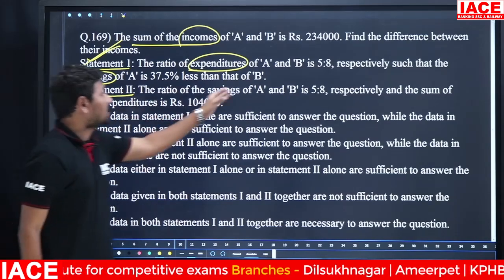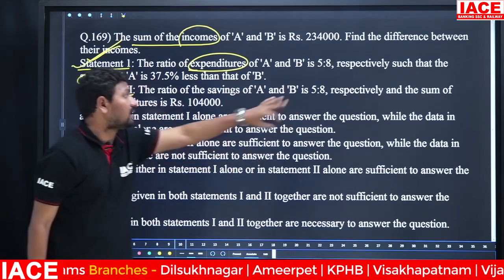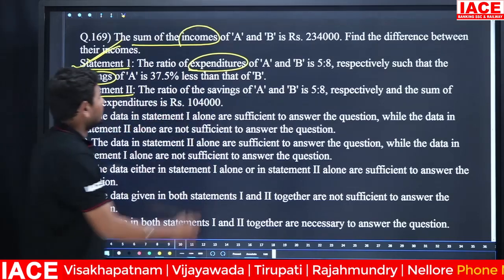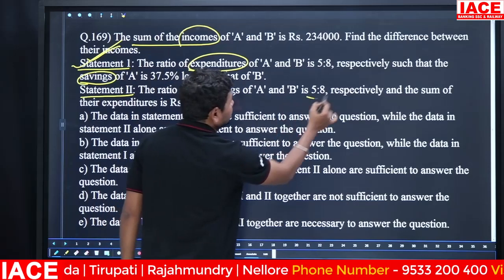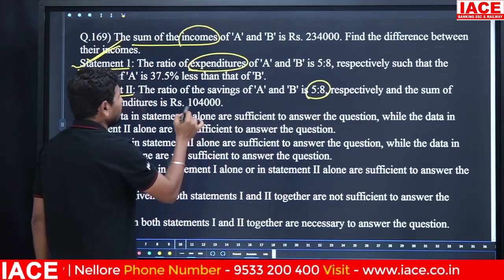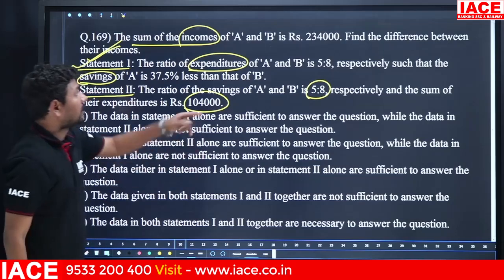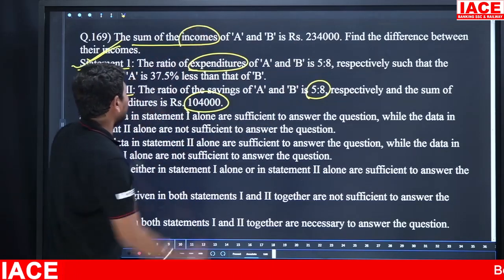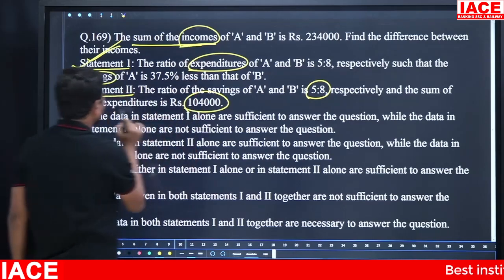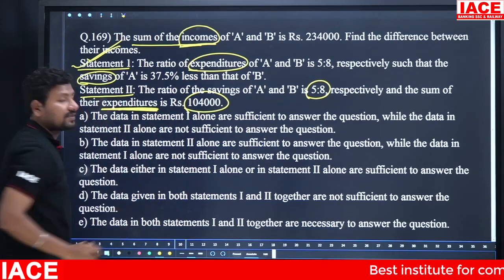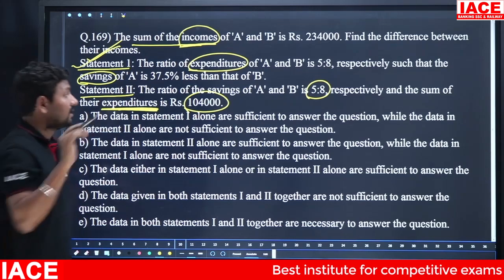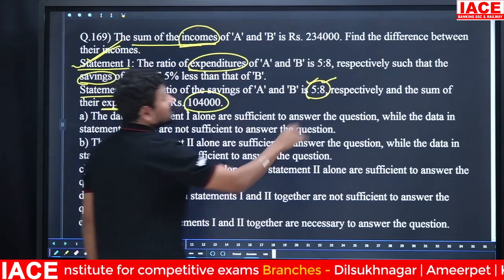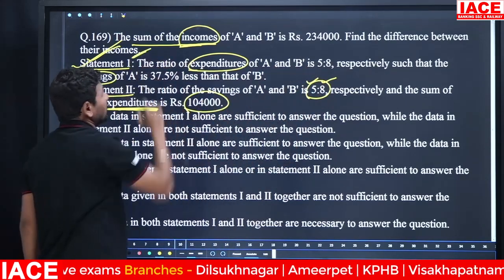Next, statement 2: the ratio of the savings of A and B is 5:8 respectively. The sum of their expenditures is 1,04,000. The ratio of the savings is mentioned as 5:8. From the 2,34,000, which is total income, total expenditures are removed, you will get total saving. Then total saving you can separate into A and B individually, but the question is asking for the income difference